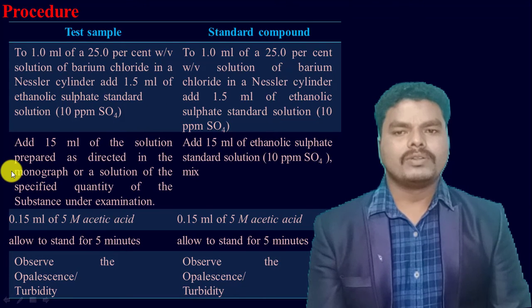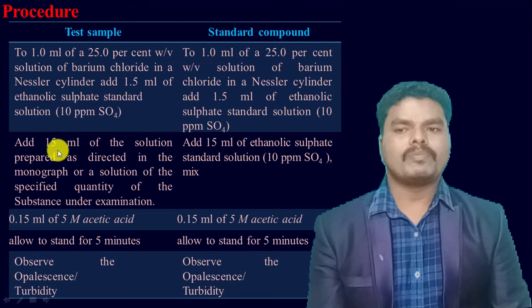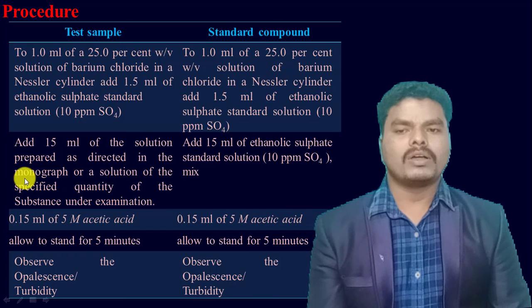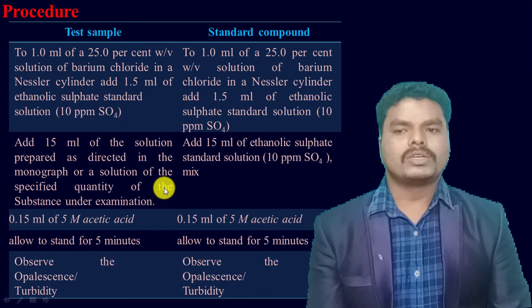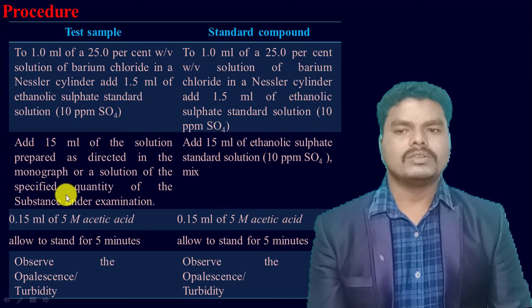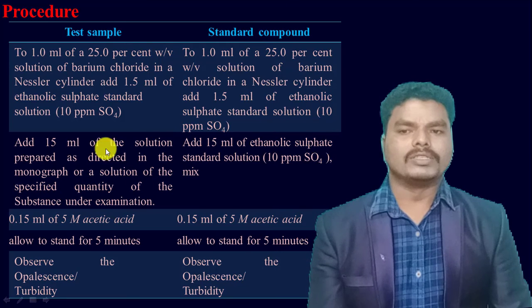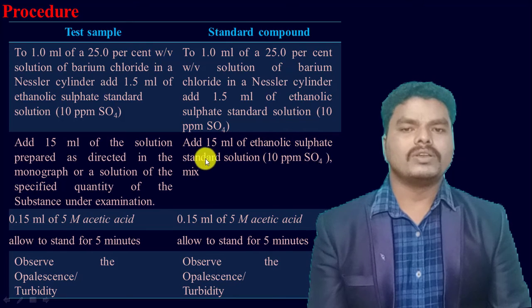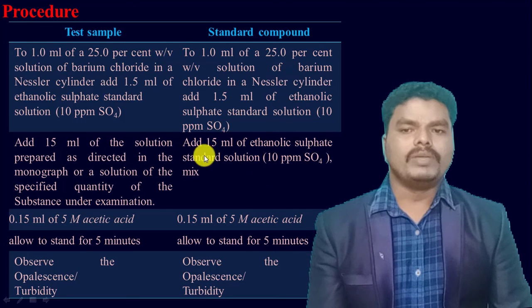In the second step, to the test Nessler cylinder, we add 15 ml of test solution prepared as directed in the monograph, or a solution of the specified quantity of the substance under examination. And in the case of the standard Nessler cylinder, we add 15 ml of ethanolic sulfate standard solution, that is about 10 ppm. After this step, mix the contents of both the Nessler cylinders.